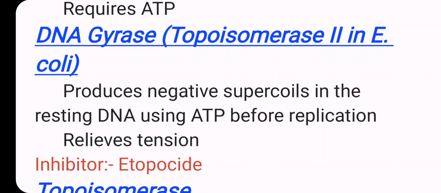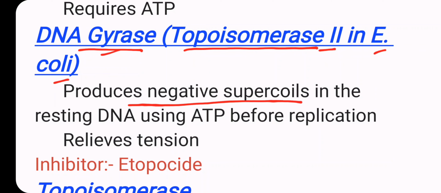Next one is DNA gyrase. DNA gyrase, also known as topoisomerase second in E. coli, and especially I will tell about the topoisomerase. The gyrase produces negative supercoiling in the resting DNA using ATP before replication. That means it relieves tension. Gyrase and helicase work for unwinding. In unwinding, DNA helicase works and gyrase reduces tension.